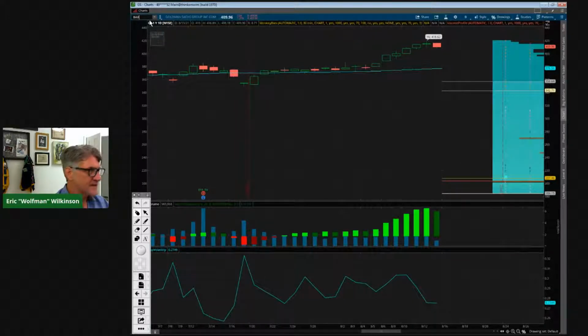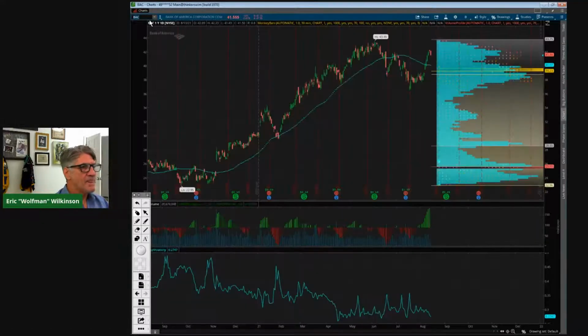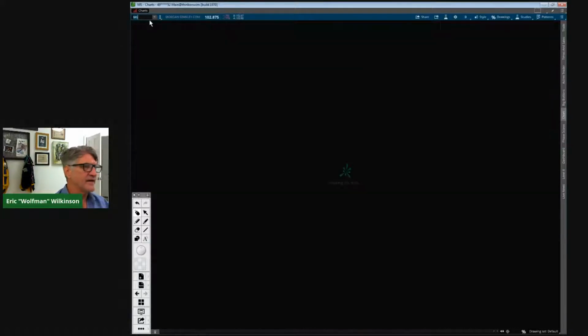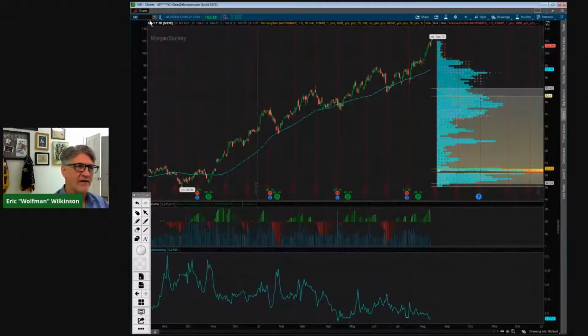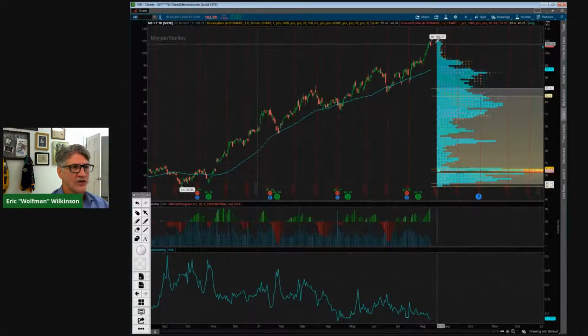That was BAC, I think, right? I wanted BAC. So Bank of America, another topping pattern here. Morgan Stanley, topping pattern. Citi, topping pattern. Let's look at that Morgan Stanley. That's a dark cloud where you basically have encompassed the previous day's move. So this is something we would need to look at also for a topping pattern. This is a dark cloud basically engulfing the previous day's candle. That would be a bearish one also.